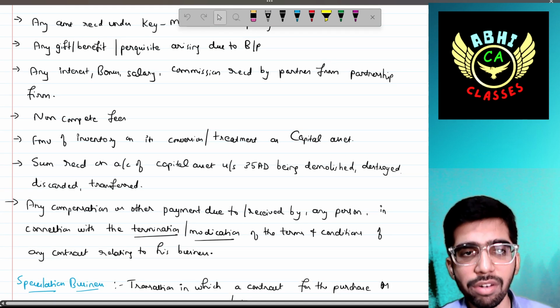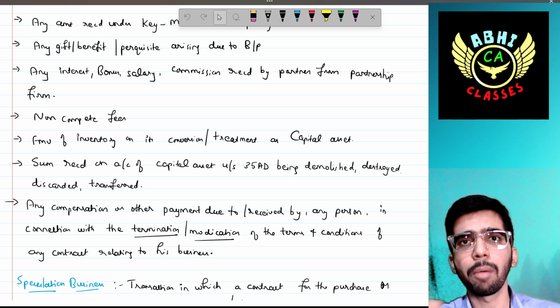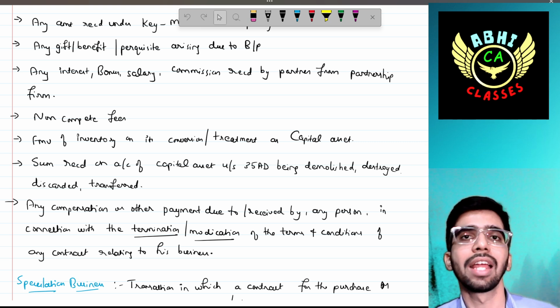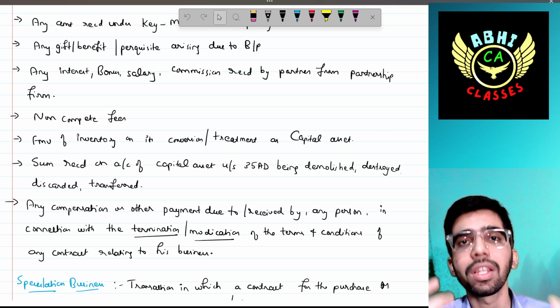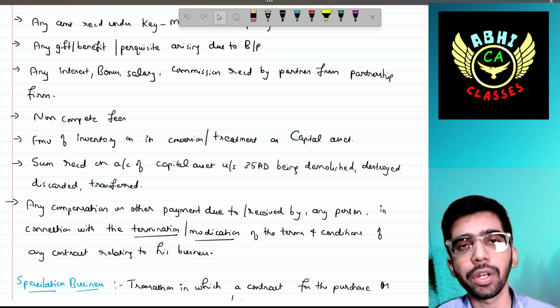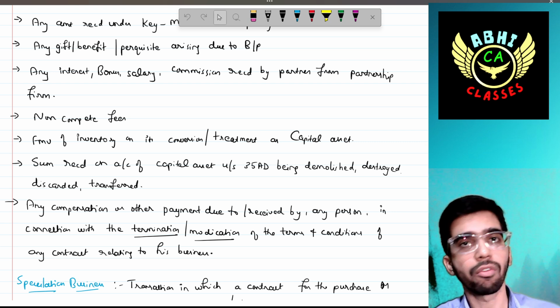Then any interest, bonus, salary, commission received by partners from the partnership firm. If you're a partner in a partnership, then any salary received by you, any bonus received by you, any interest on capital received by you, any remuneration received by you, that also is to be treated as business income for you.